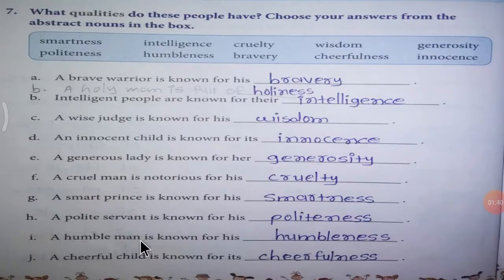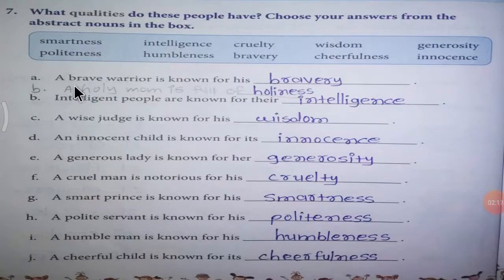A humble man is known for his humbleness. A cheerful child is known for its cheerfulness. So my dear students, you can see here from the first word only you can make the answer. As these are abstract words, all these are qualities.